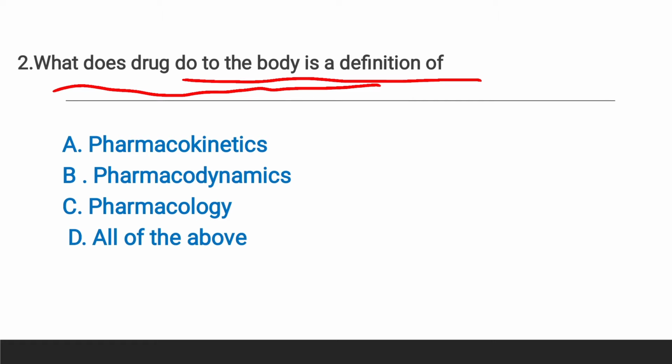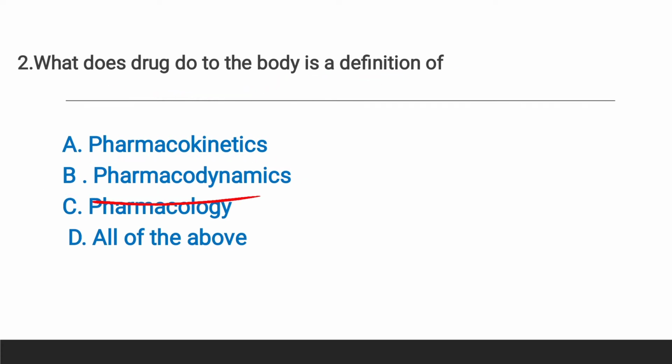And as you know, in pharmacology there are two parameters, one is pharmacokinetics and another is pharmacodynamics. So here for question number 2, the right answer is option B, pharmacodynamics. As you know, pharmacodynamics is the process through which the drug produces its effect on the body. And pharmacokinetics means how the body responds towards the drug.